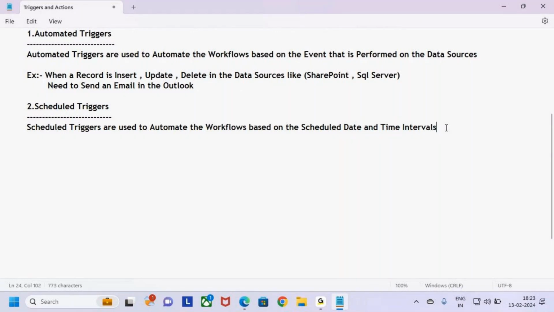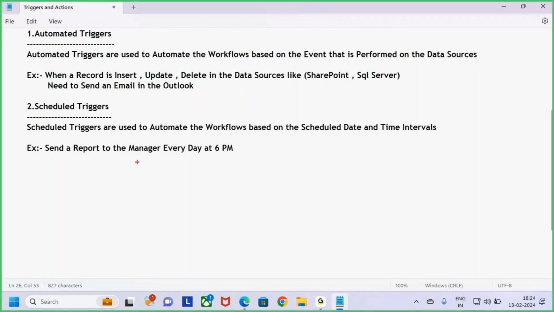Examples for scheduled triggers. Let's say I want to send one email or I want to send a report to my manager. Let's say I'm the team lead. Every day by the end of the day, every day at 6 p.m., before leaving the office, I want to send one report to my manager. So what is the example for scheduled flows? Send a report to the manager every day at 6 p.m.